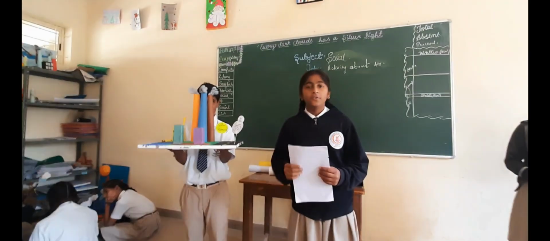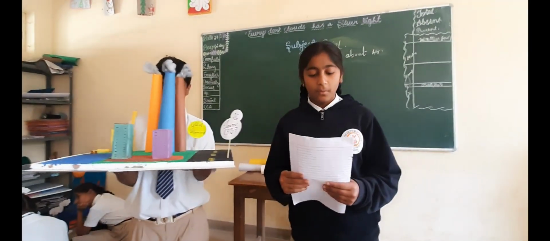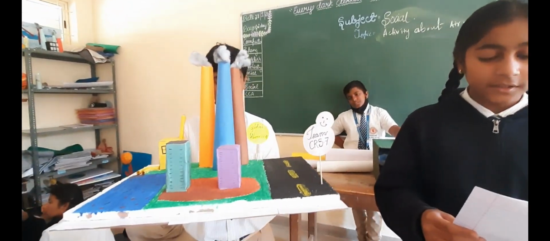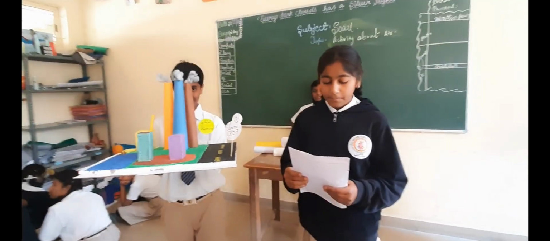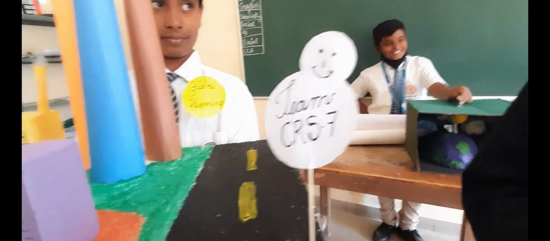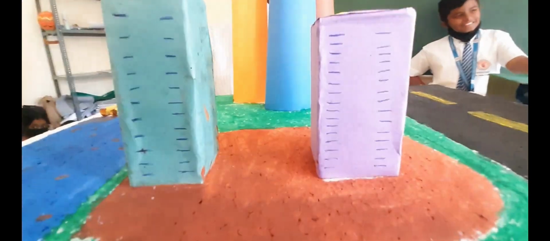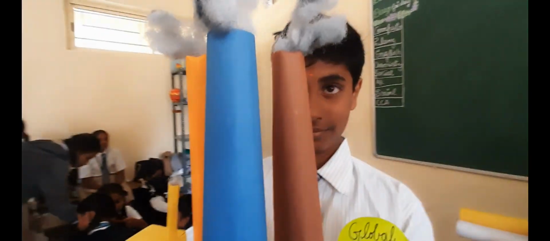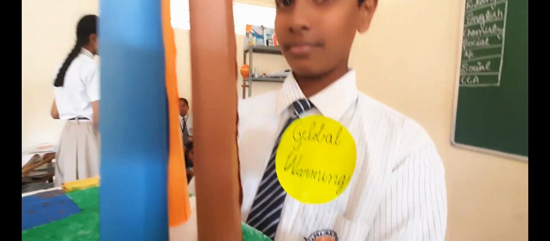Today I am going to explain about global warming. Global warming refers to the increase of temperature. It is because of pollution, deforestation, and industrial waste. Temperature rises because of water pollution and air pollution. There is a lot of waste that is burnt, and a lot of water waste comes from houses and factories. There is air pollution because of the roads and vehicles.